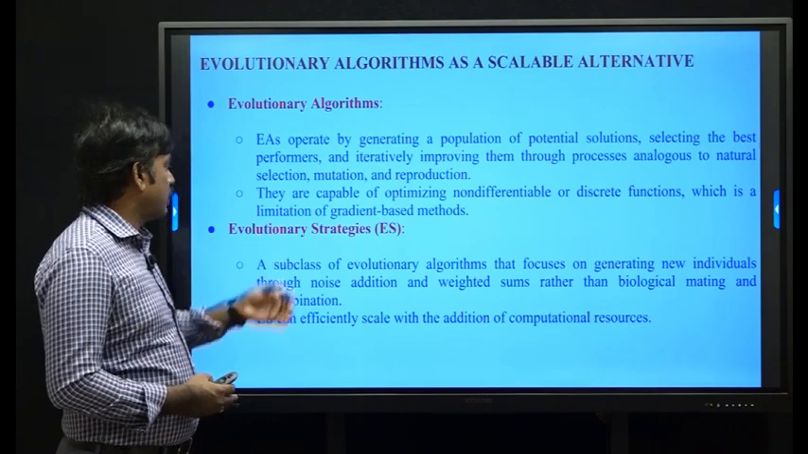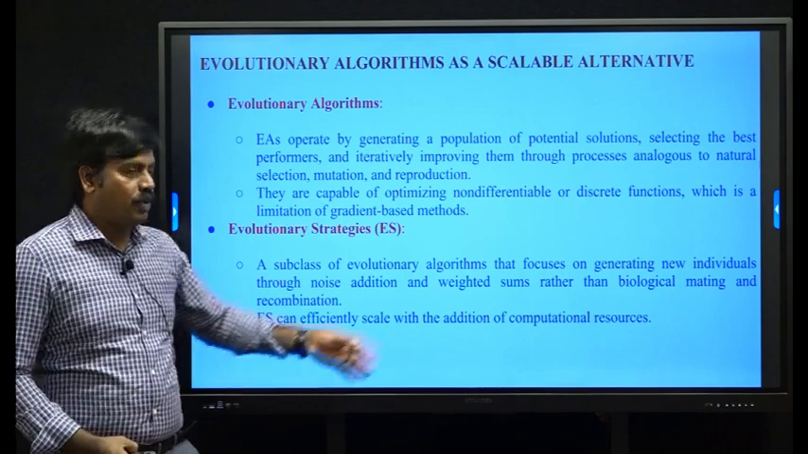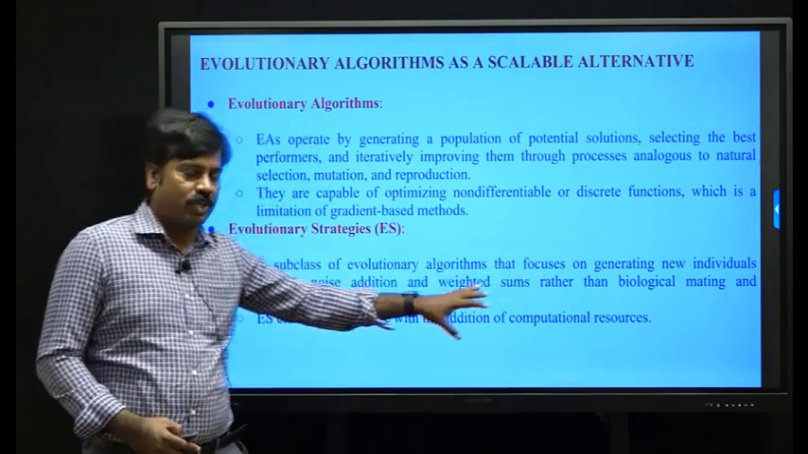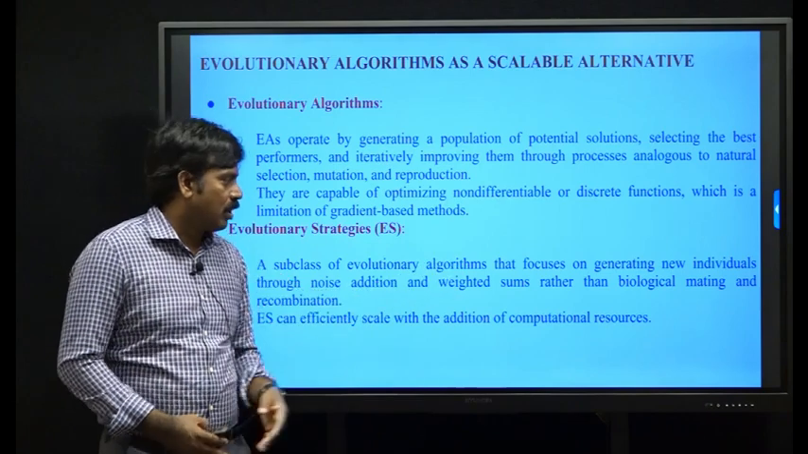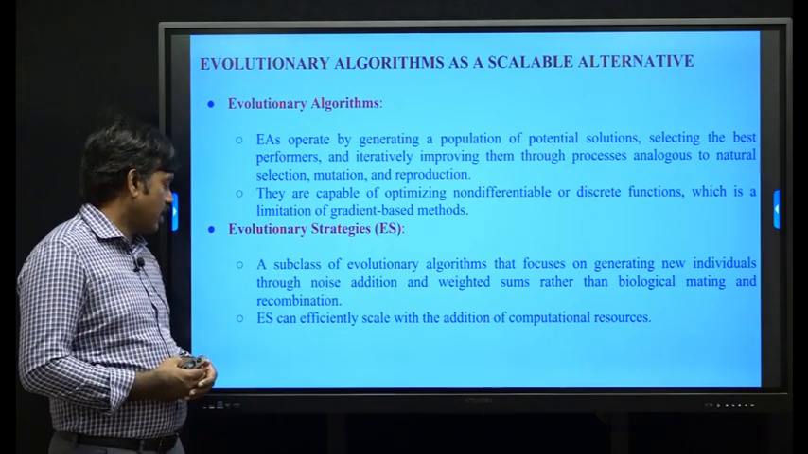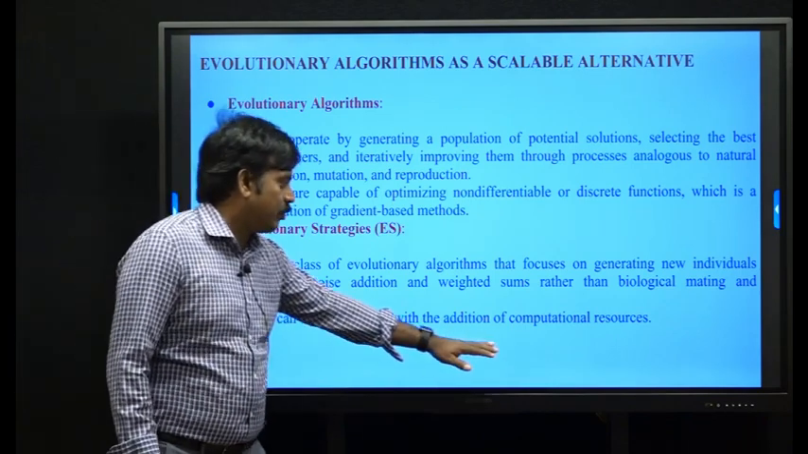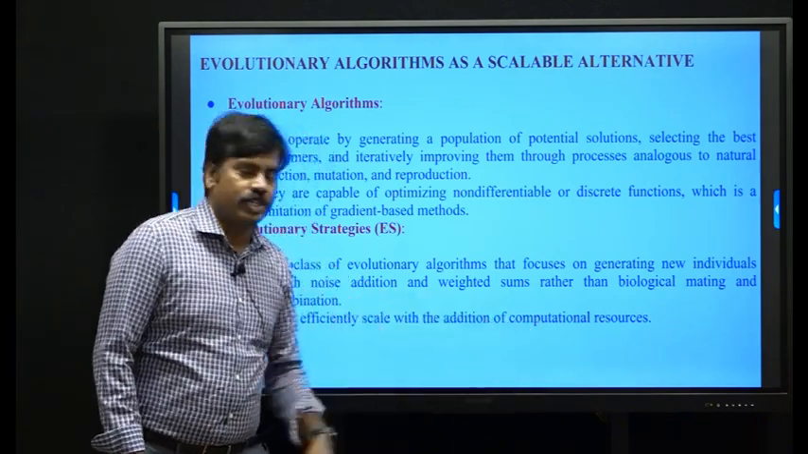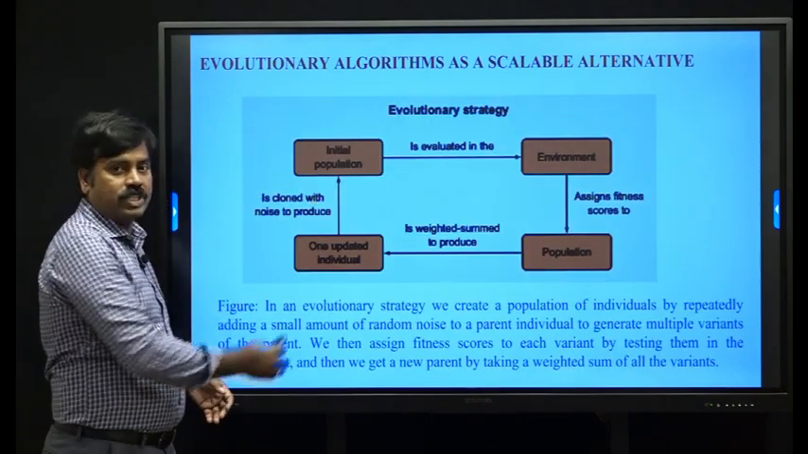Evolutionary strategy is a subclass of the evolutionary algorithms that focuses on generating new individuals through noise addition or weighted sums rather than biological mating and recombination. Evolutionary strategies can scale efficiently with the addition of computational resources. Here is the evolutionary strategy diagram.